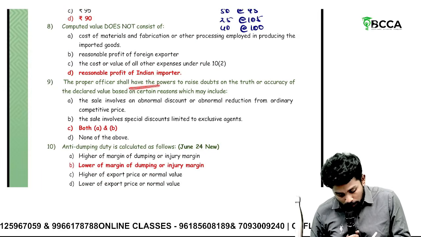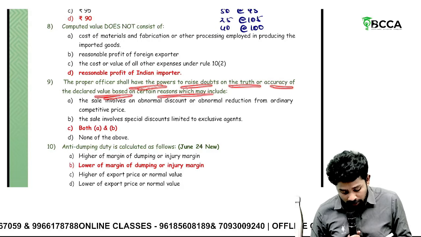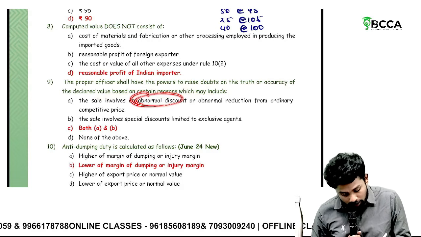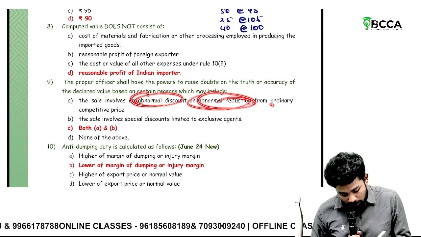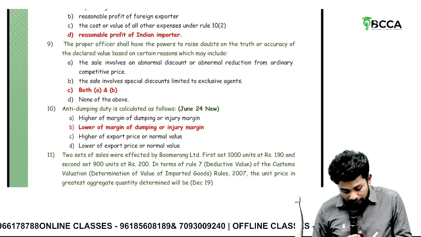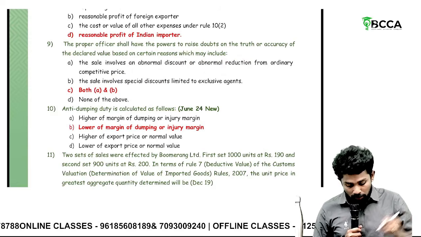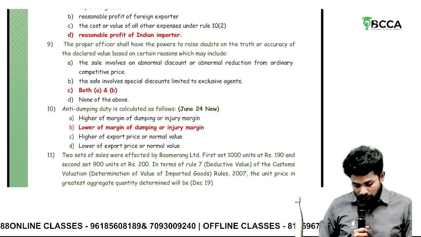Then the proper officer shall have the power to raise doubts on the truth and accuracy based on certain reasons, which may include abnormal discount or abnormal reduction of price, or sale involving special discounts. So both A and B. Anti-dumping duty is what? Lower of dumping margin or injury margin.